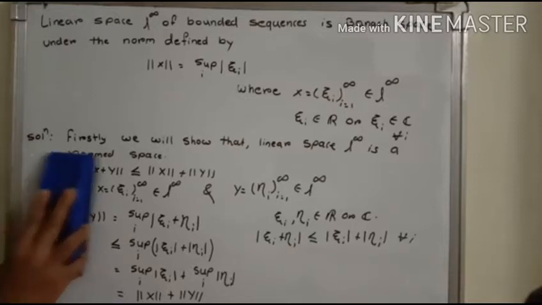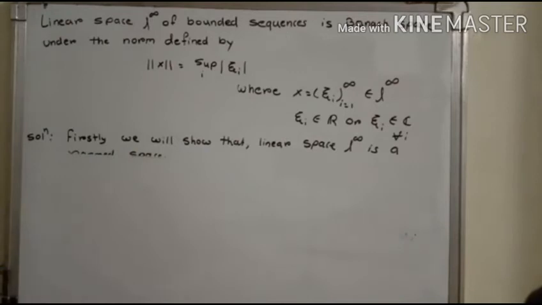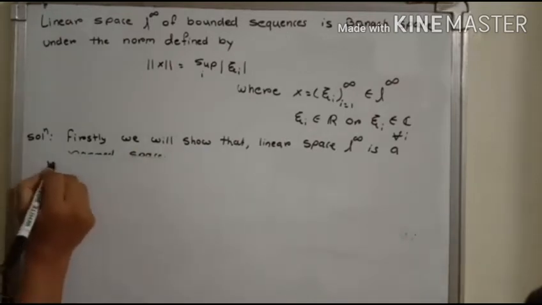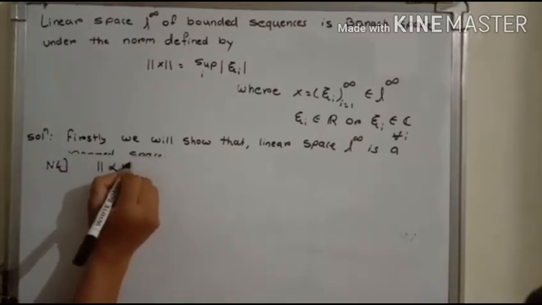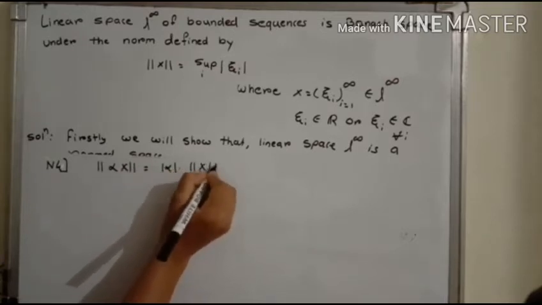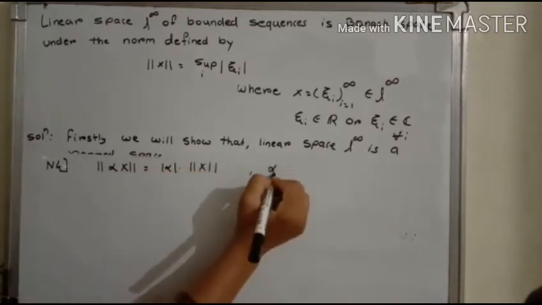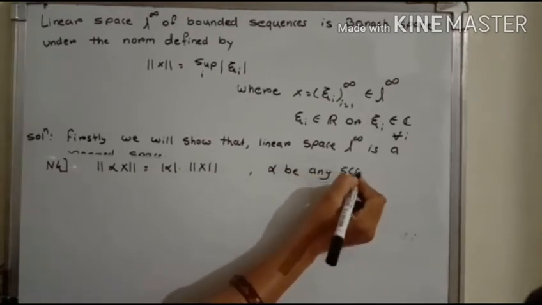Now we have to prove the last property of a norm, that the norm of alpha x equals mod alpha into the norm of x, where alpha is any scalar.